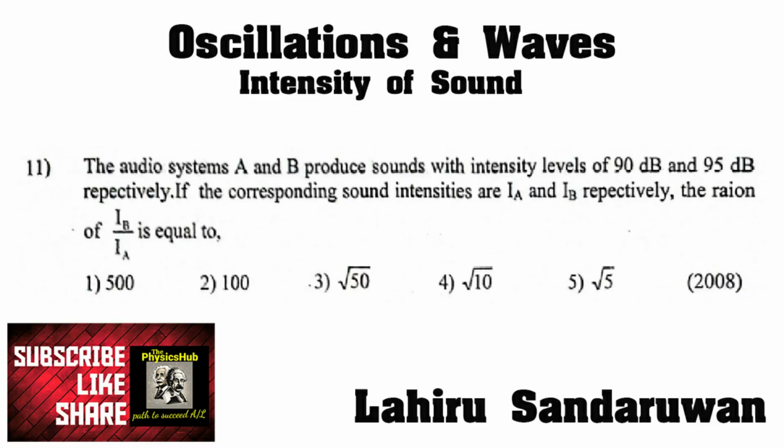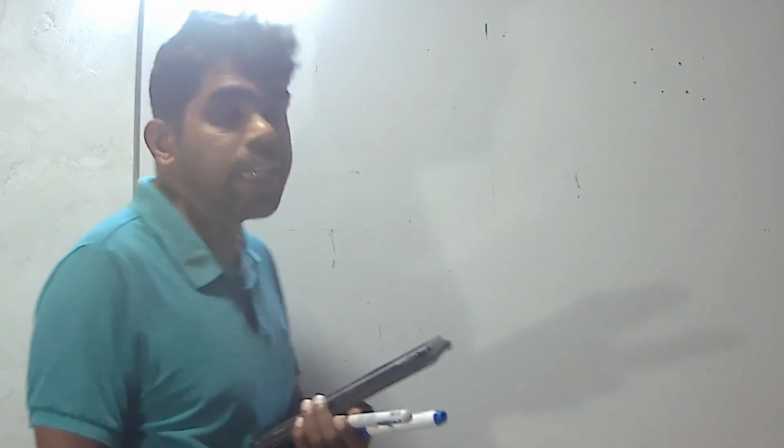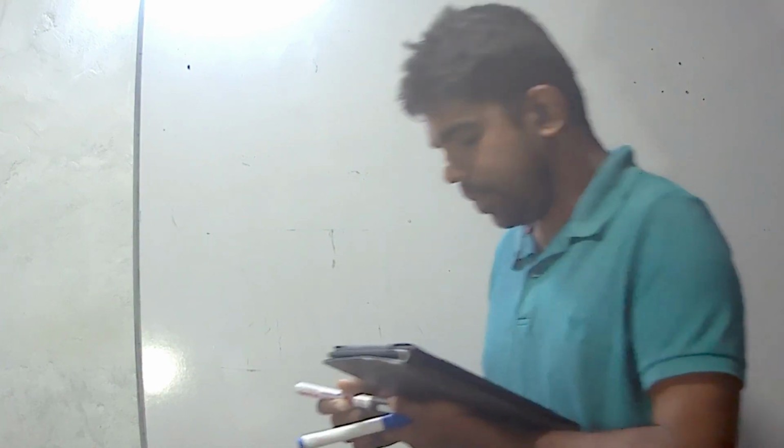Audio systems A and B produce sound with intensity levels 90 decibel and 95 decibel respectively. If the corresponding sound intensities are IA and IB respectively, the ratio of IB divided by IA is equal to? We have to find the ratio between intensities. They have given the sound intensity level.